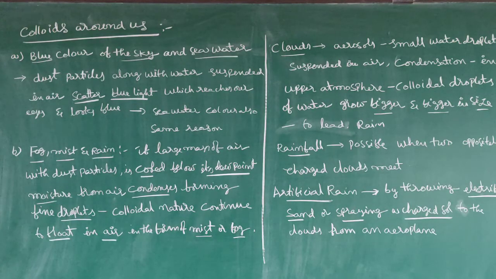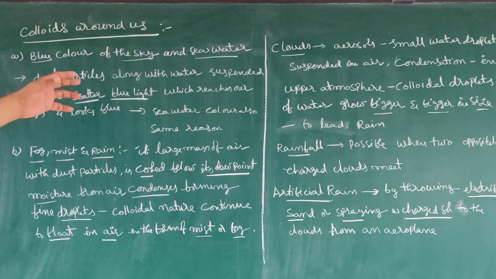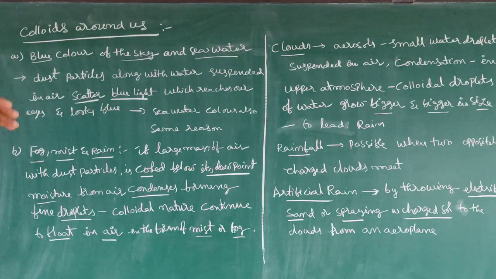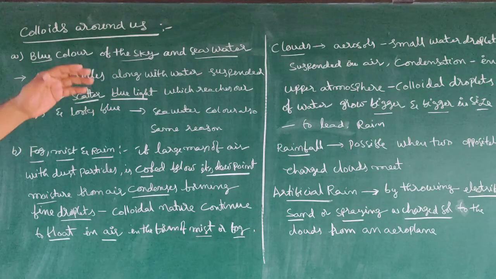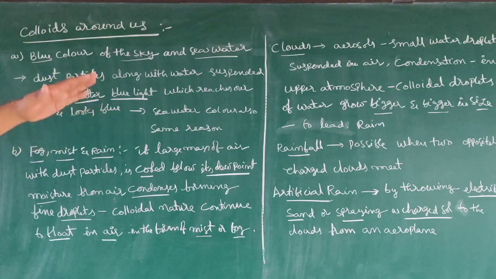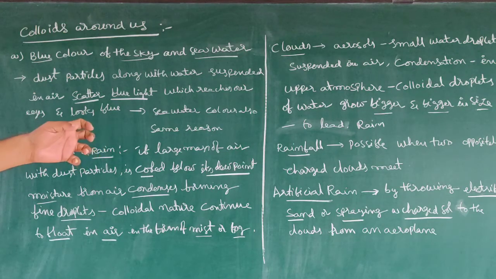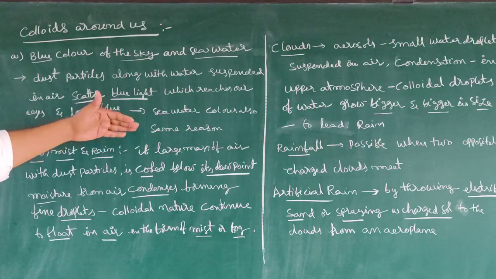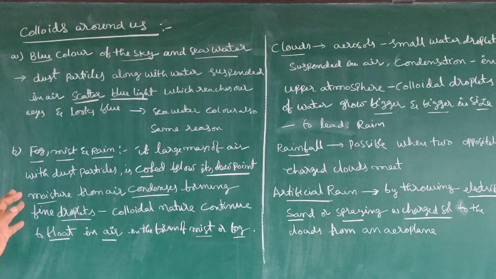Next, colloids around us. The blue color of the sky and sea water. The dust particles along with water suspended in air scatter blue light, which reaches our eyes, so the sky looks blue. For seawater also, the blue color is because of a similar reason.